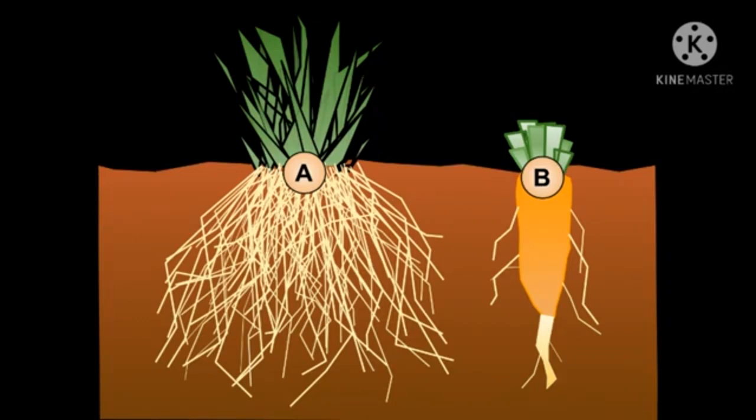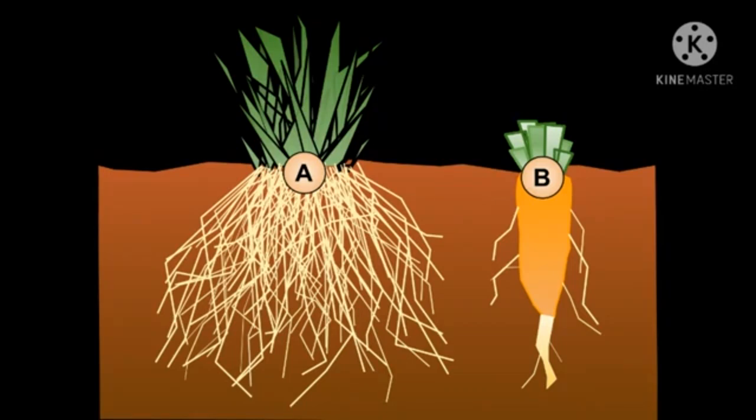Root hairs absorb water and minerals from the soil and send them to the other parts of the plant. Water and minerals are needed by the plants for their growth.